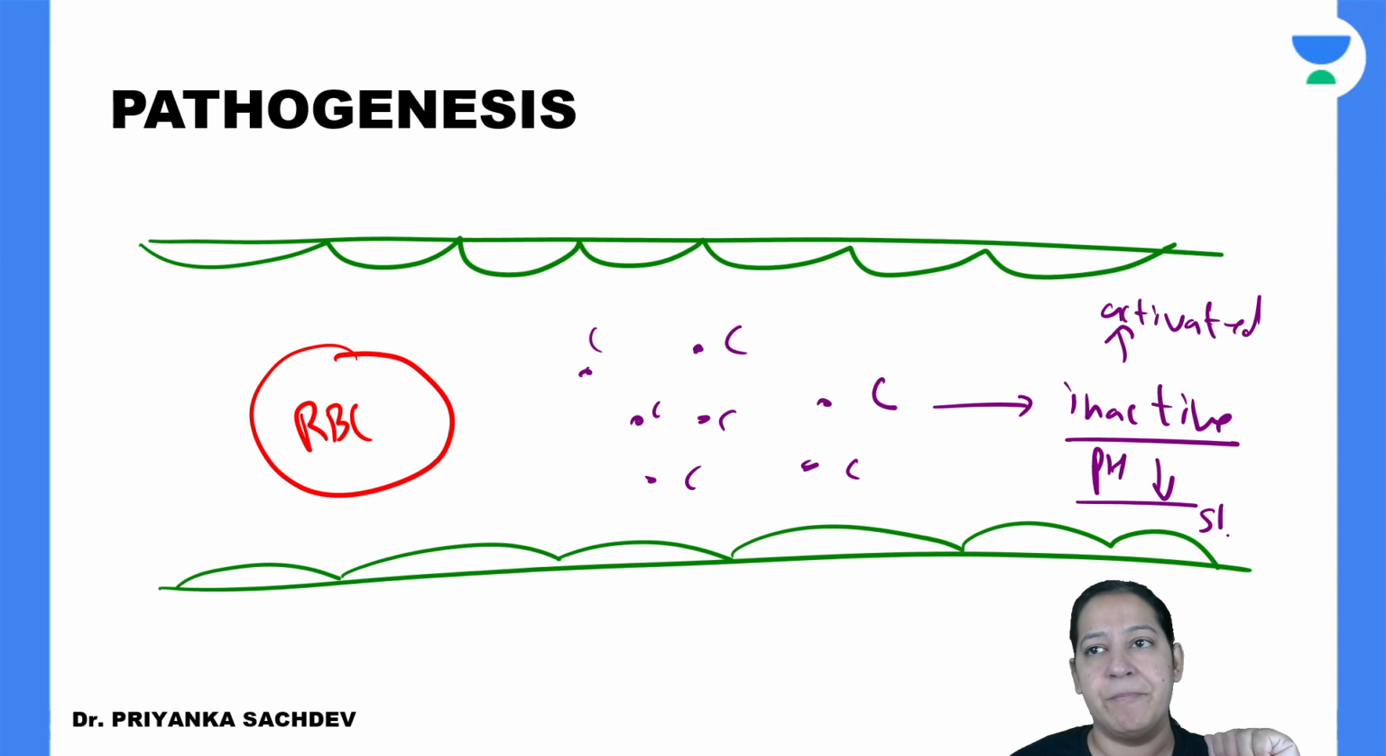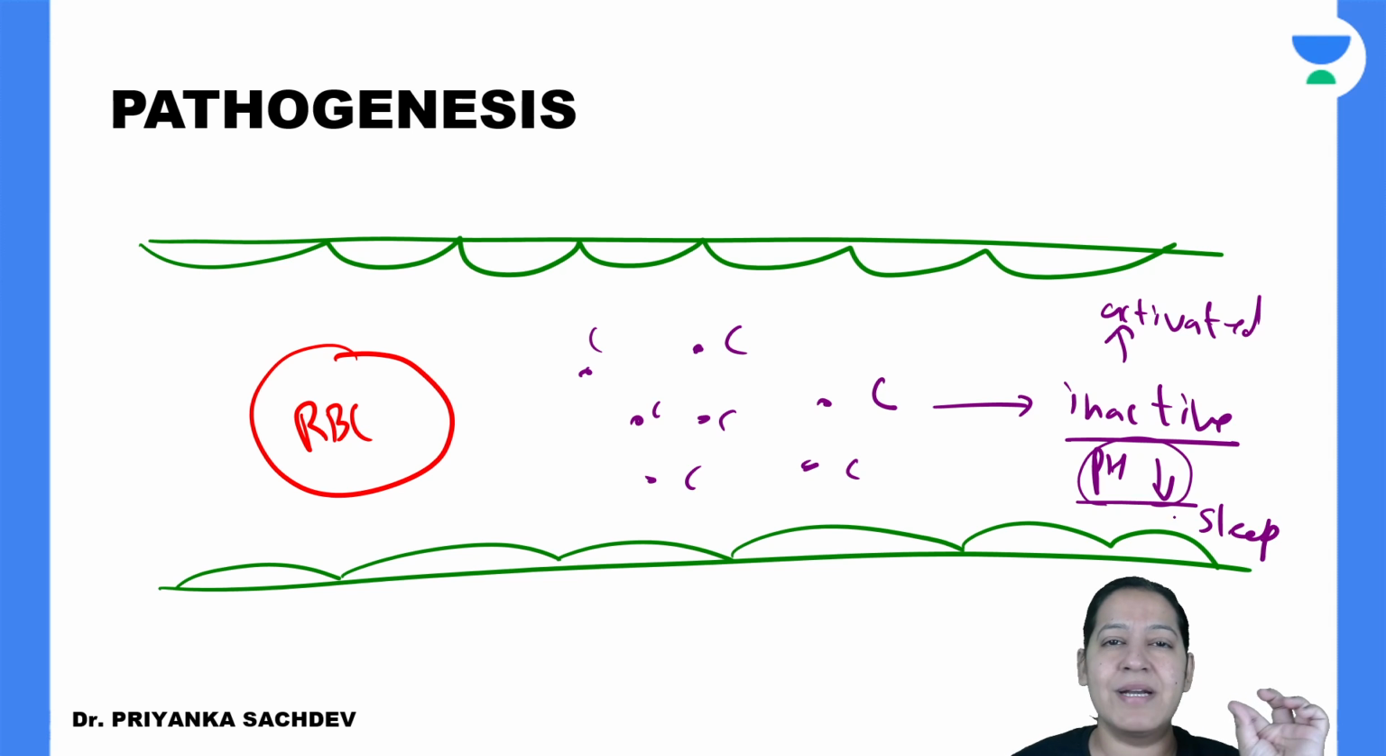Like during sleep, at night, there is respiratory depression. When we go to sleep during the night, we have respiratory depression. Due to respiratory depression, the pH of the blood slightly falls and the blood becomes slightly acidic when we are asleep. So it causes activation of the complement during the night, not necessarily night, whenever we are sleeping.